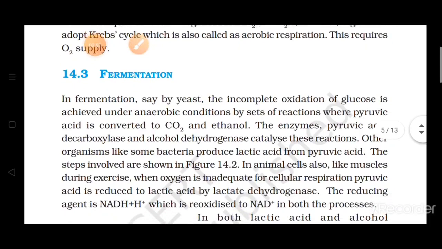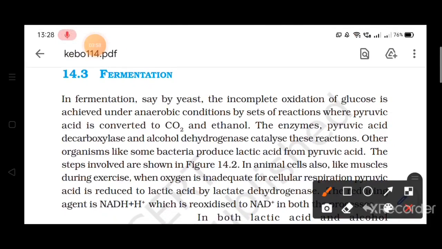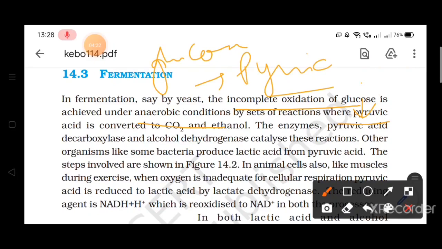Fermentation, for example, is taking place in the body of yeast. So what is there? Anaerobic condition is there, meaning less or absence of oxygen. So what will happen? Incomplete oxidation of glucose will take place under the anaerobic conditions. Pyruvic acid has been produced from glucose. Glucose broke down into what? Pyruvic acid. And now this pyruvic acid will be converted into carbon dioxide and ethanol when there is absence of oxygen. And where is it taking place? It is taking place in the body of yeast.